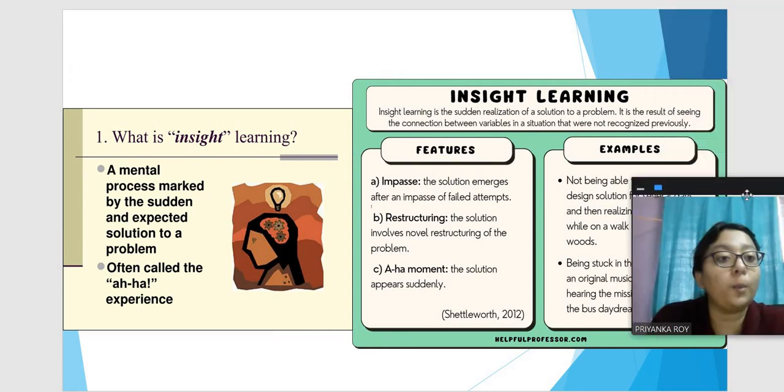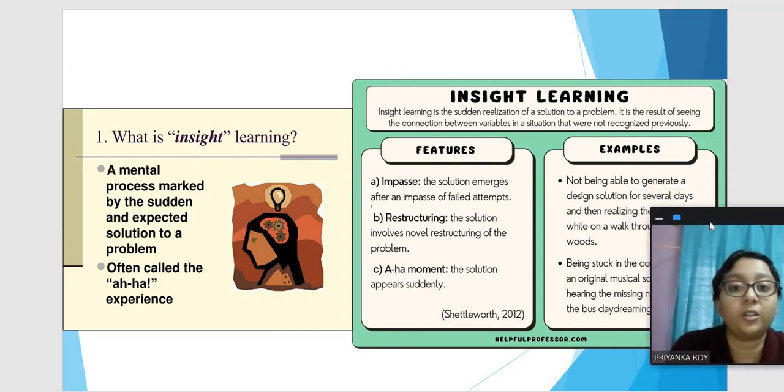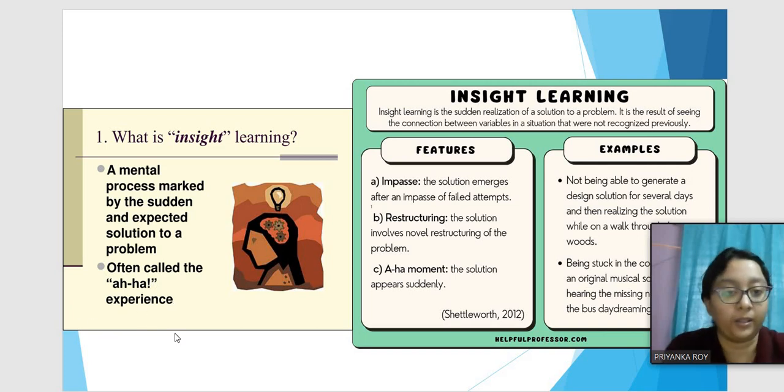Next, we have the complex learning things, in which is insight learning. So what is exactly insight learning? Insight means that there is a mental process which is marked by a sudden and unexpected solution to a problem. The aha experience: often we know the answer to something, but it does not come to our mind just like that.